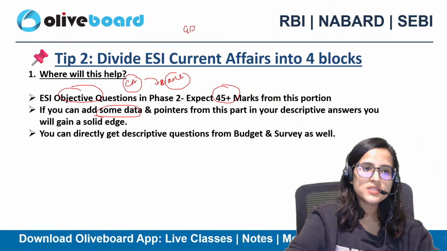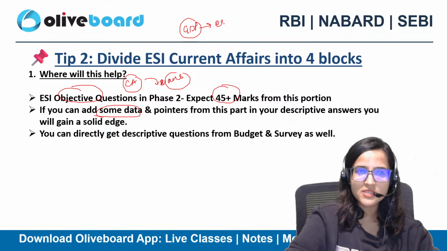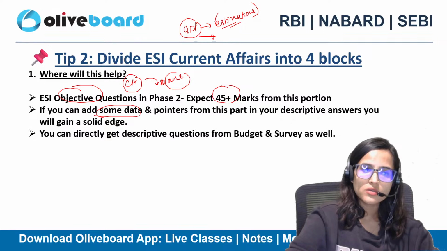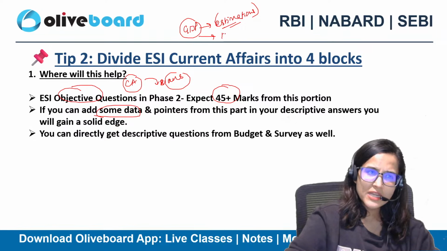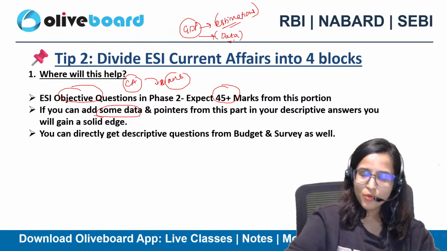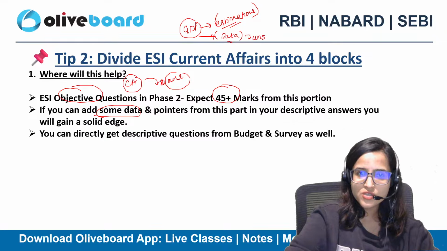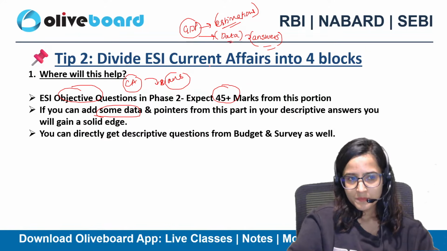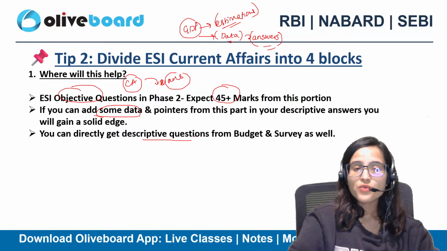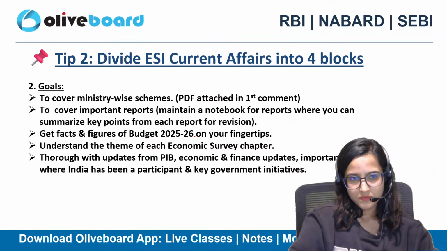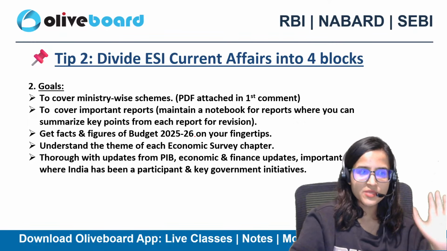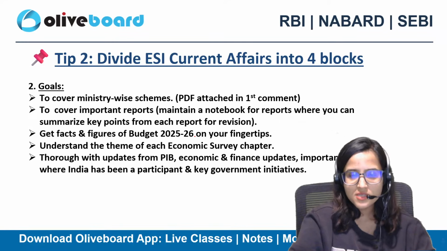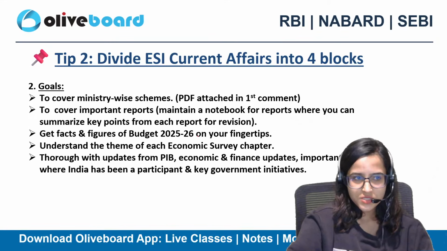If you know what is the GDP growth rate right now, what are some estimations by different organizations, if you know about data related points, you can add them in your answers also, which is going to really give you an edge over your answer writing part, है ना. You can directly get descriptive questions also from your current affairs part, है ना. Budget में से पूछ लिया, explain some 5 schemes which have been released in the budget of 25-26, directly questions.